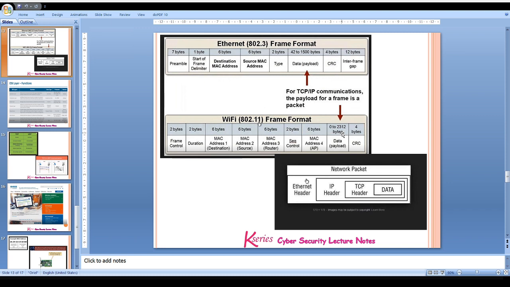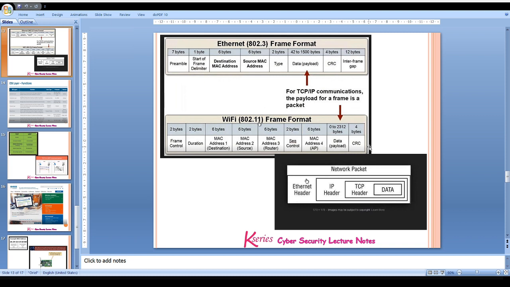As far as the Wi-Fi frame format is concerned, see here the data payload is from 0 to 2312 bytes, and to carry this data we need extra bytes so that our data flows securely, correctly, without any error. Here we add 2 bytes of frame control, 2 bytes of duration, 6 bytes each of MAC addresses of source, destination, and router, sequence control of 2 bytes, then the error correction of 4 bytes.